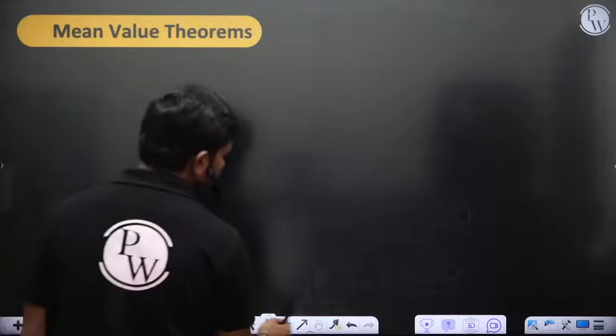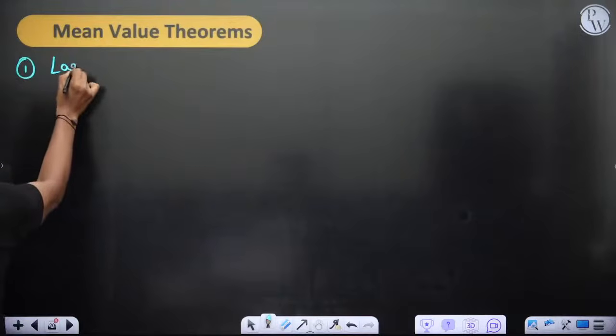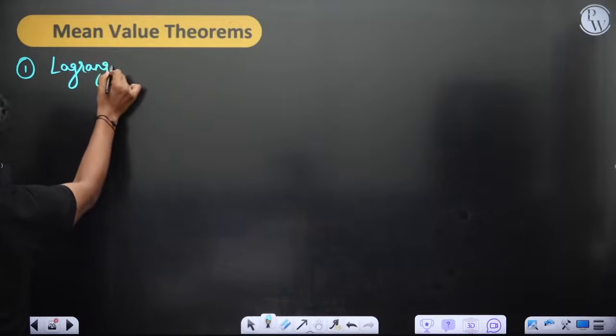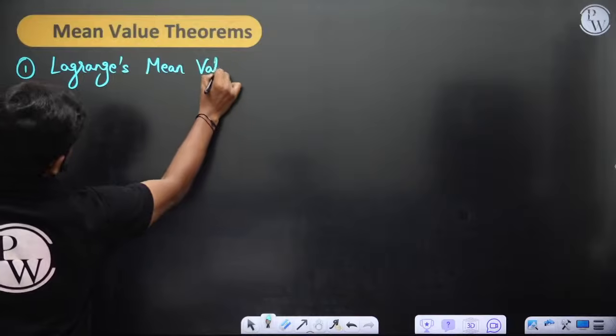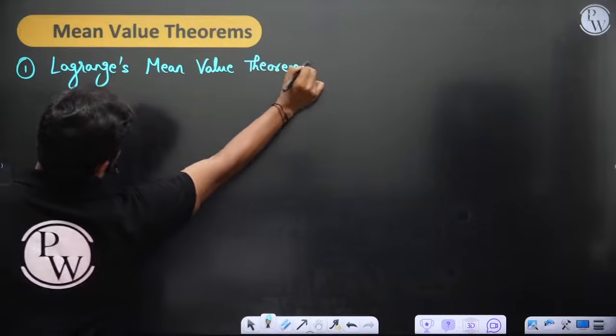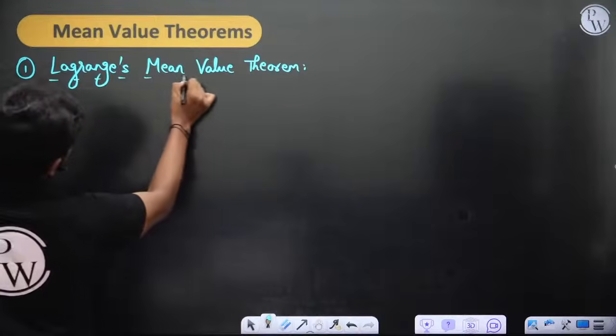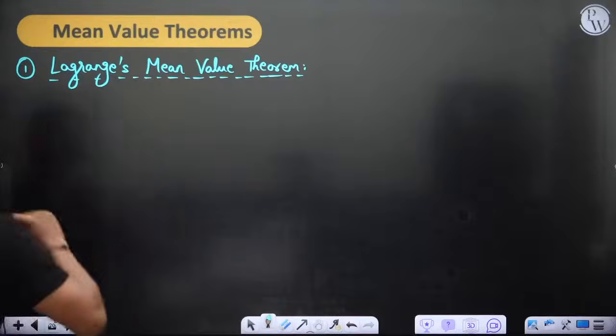Of course, you have a lot of instances. First is Lagrange's mean value theorem.